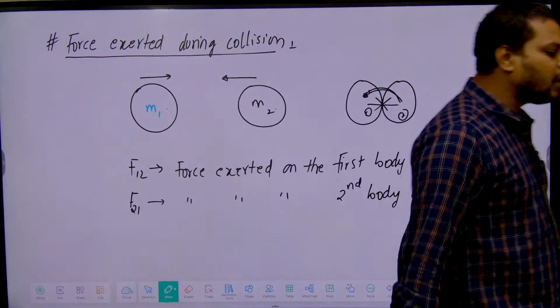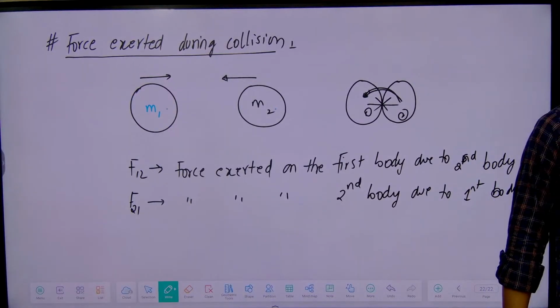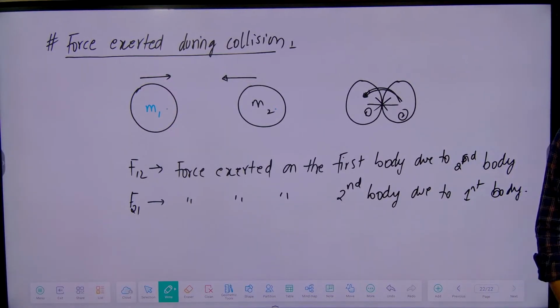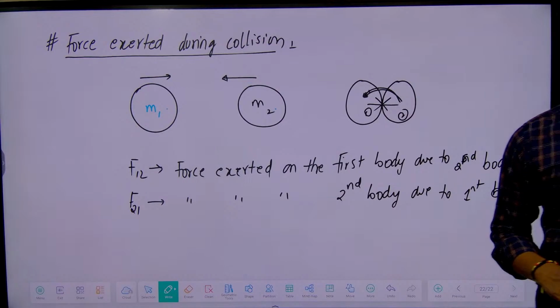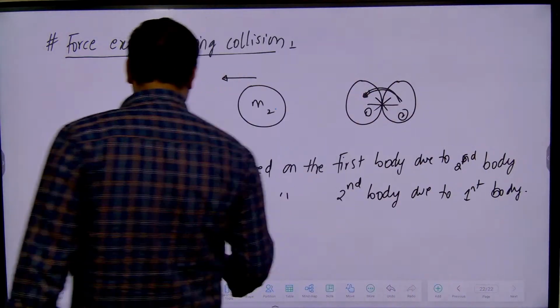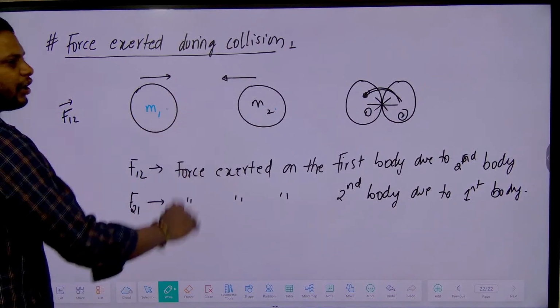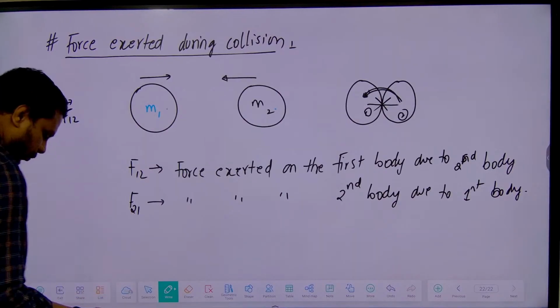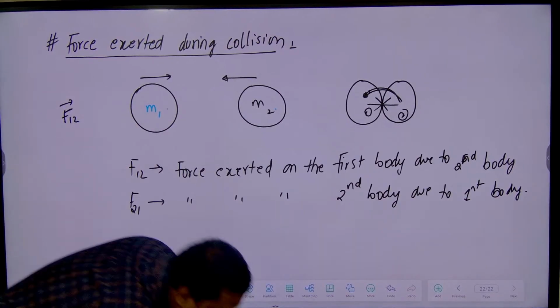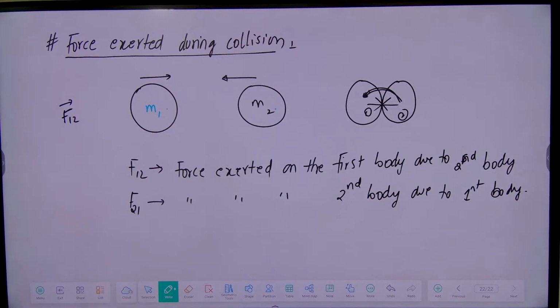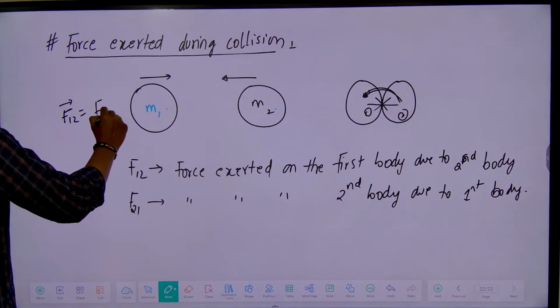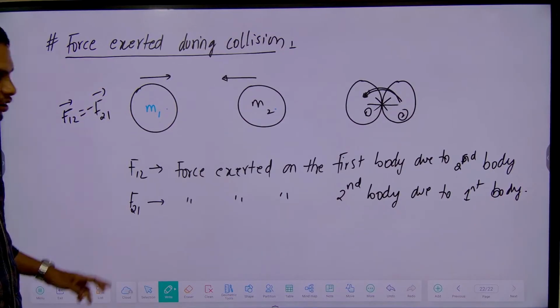Then according to Newton's third law, for every action there is an equal and opposite reaction, right? Then see, F12 is the force acting on the first body due to the second body. This force should be equal and opposite to F21.